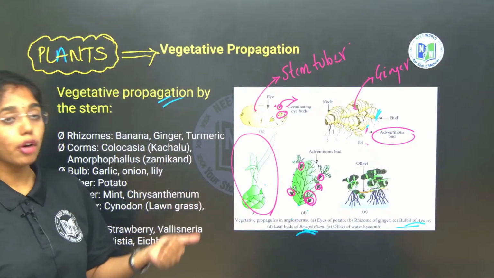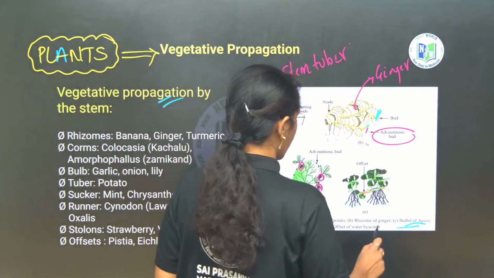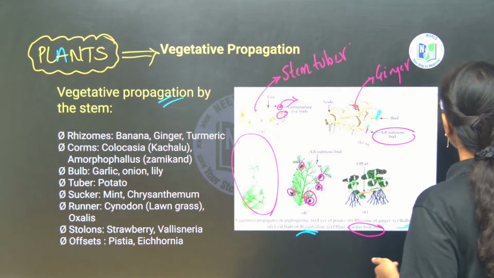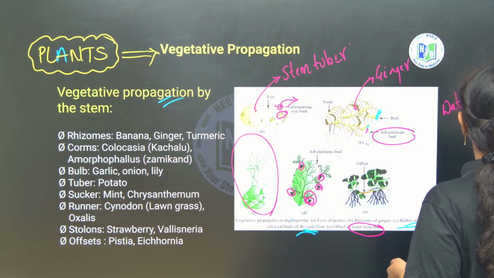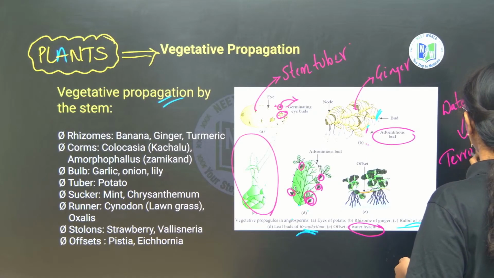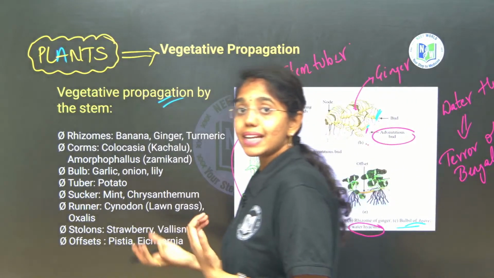And offset of water hyacinth which is known as terror of Bengal. Important, which is given in your text. Water hyacinth, which is known as terror of Bengal. Why is it known so? It is known so because it is taken as an invasive weed.